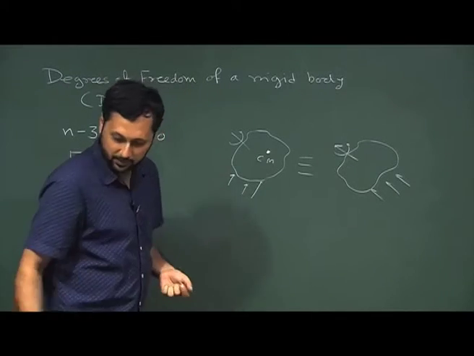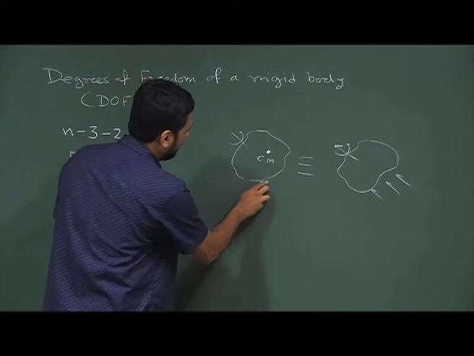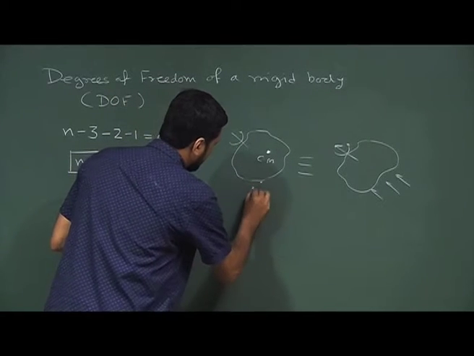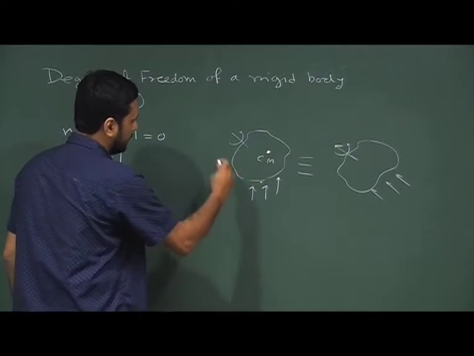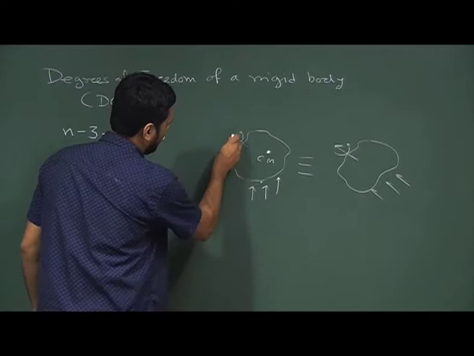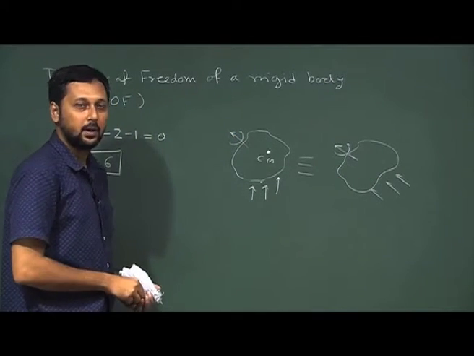So, it might be slightly confusing because the motions look kind of perpendicular to each other, so let me draw it like this. Let us say this is the general direction of motion and this is the general direction of the rotation axis. So, this is the statement of Chasles' theorem.